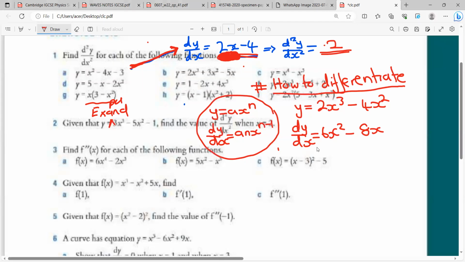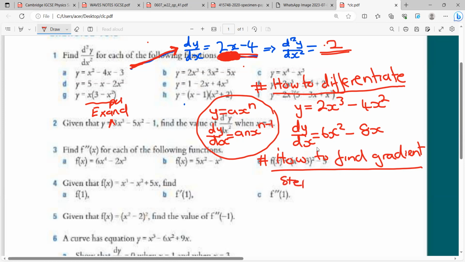Then the next thing that you should know is how to find gradient using differentiation. For you to find gradient using differentiation, there are two steps. Step one is for you to differentiate, or find the derivative.